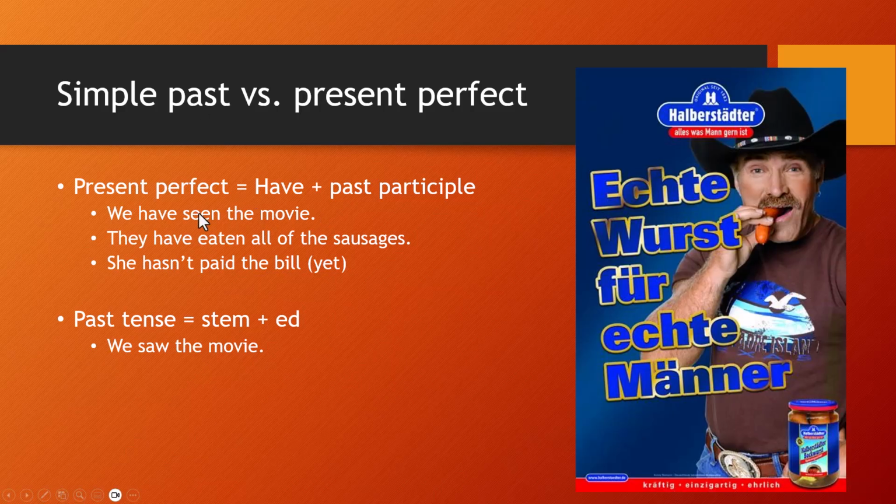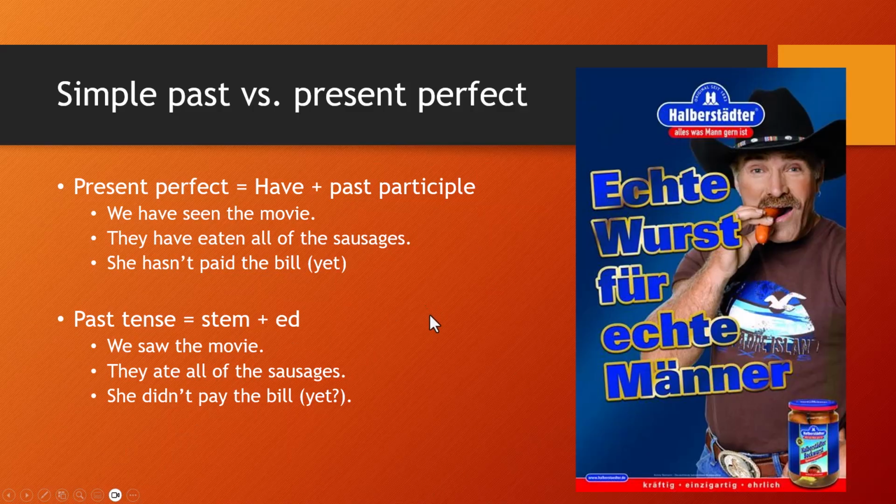Right, you're talking about something that happened in the past, but it has more relevance to the present conversation than just, we saw the movie, or we saw that movie. Right? And then they ate all of the sausages, and then she didn't pay the bill. Notice it's really hard to say yet here in this sentence, right? You can say she hasn't paid the bill yet, right, because it's relevant to the present. She didn't pay the bill yet. It's okay, but it seems a little bit less felicitous to me.